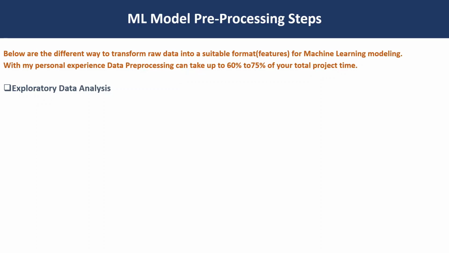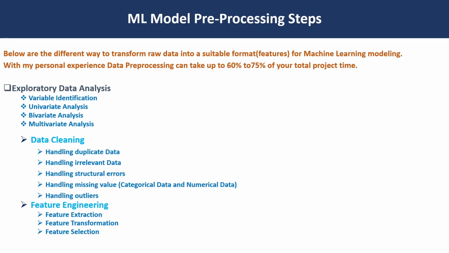What are the steps we perform? Once we have raw data, on top of that we perform the data cleaning. Basically what we perform is called EDA, exploratory data analysis. By using EDA we do some analysis and try to understand the data.